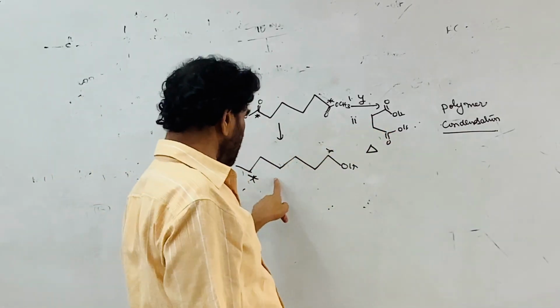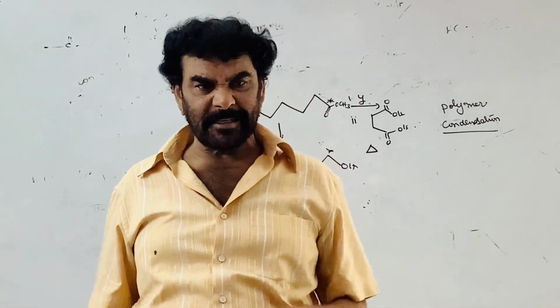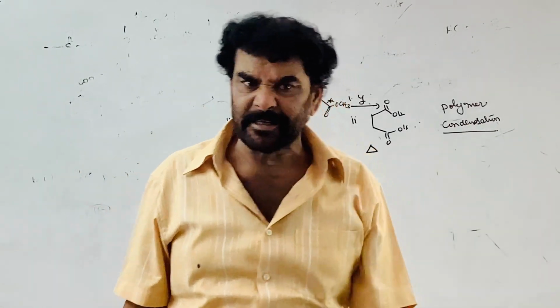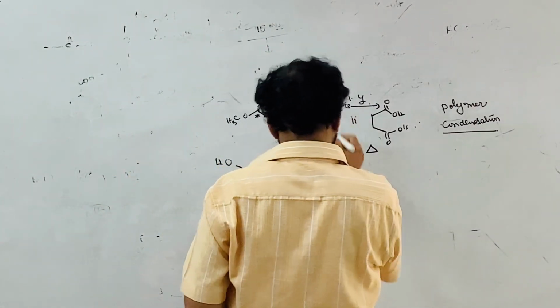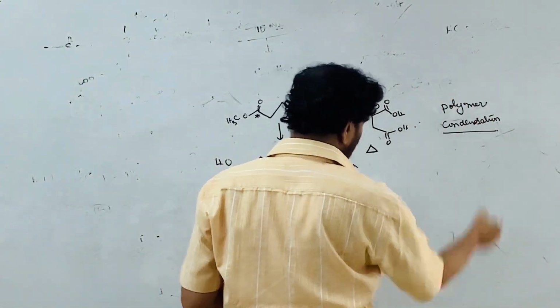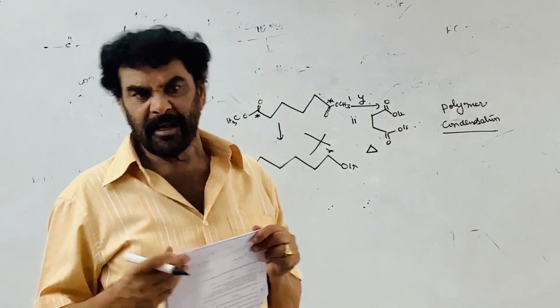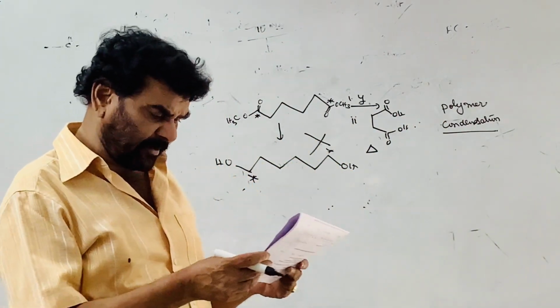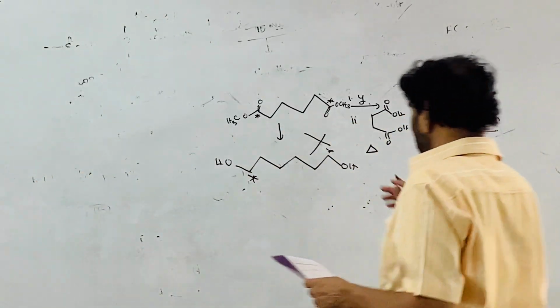Carboxylic acid and alcohol, an ester is possible, but carboxylic acid and alcohol react with each other to form the ester in the presence of acid, not on just heating. Therefore A cannot be it. If this is formed, they both can react and an ester condensation polymer may be formed, but on heating it is not possible. Esterification requires acid. So A is not correct. The remaining all are correct.